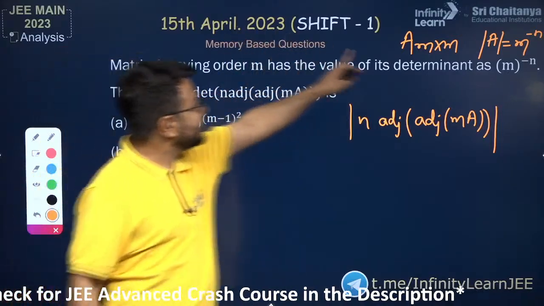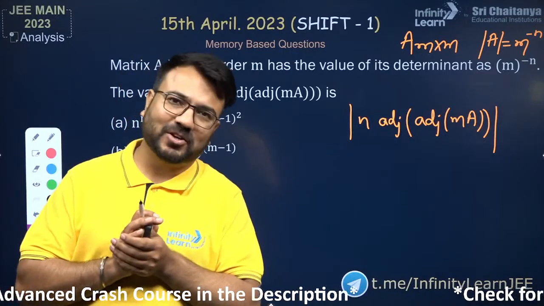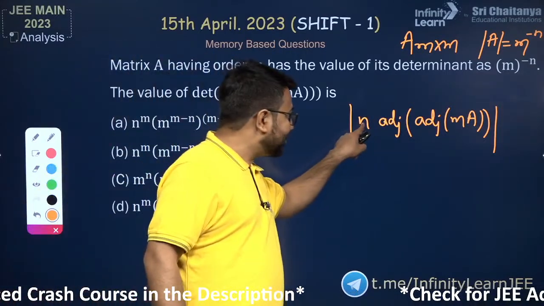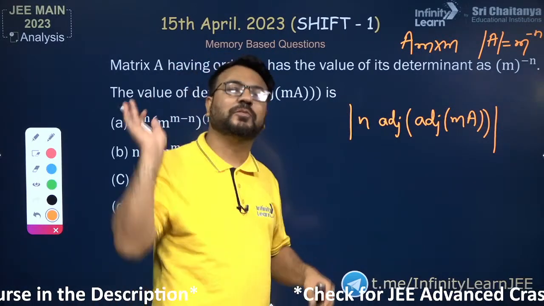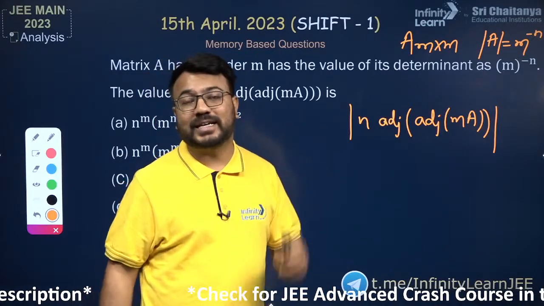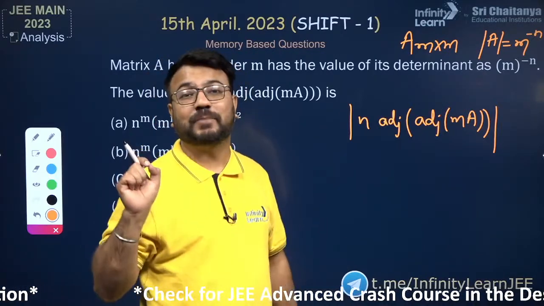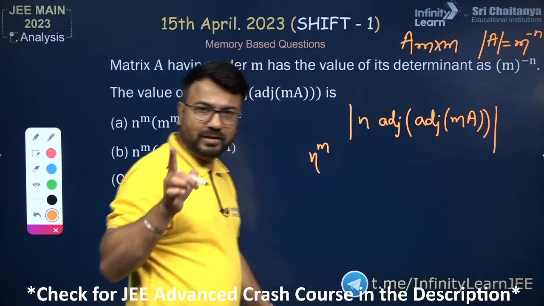So if A is having this order m cross m, its adjoint will also have the same order m cross m. And if I want to take this n outside of this determinant, from the first row, from the second row, from the third row, from the fourth row and from the mth row, this n would be coming outside, which will be equals to n raised to the power m. So my dear students, it will be n raised to the power m. Are you all able to understand?